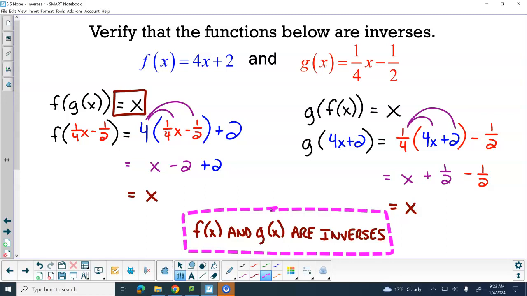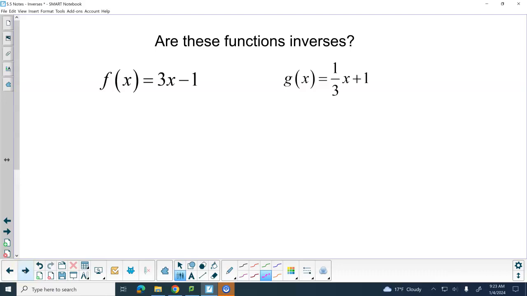Questions, comments, concerns, clarifications? Okay. You try one. You tell me if those functions are inverses.